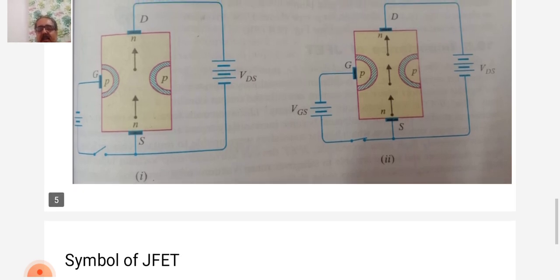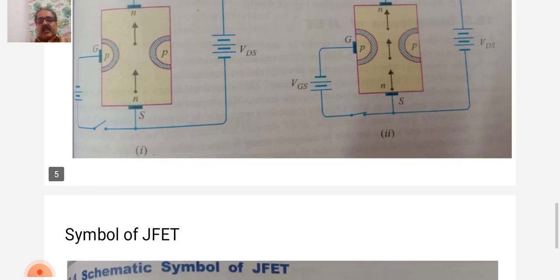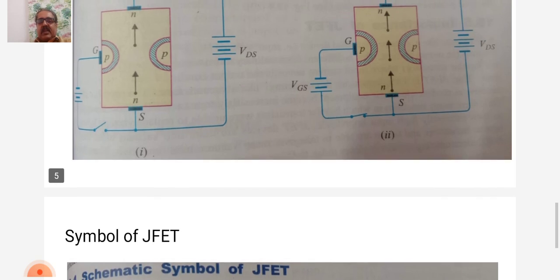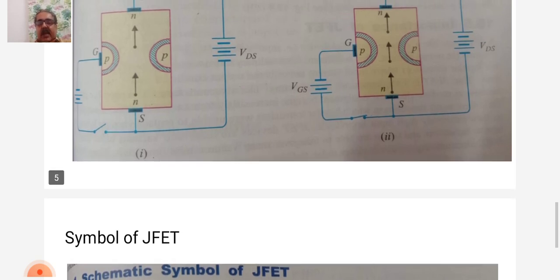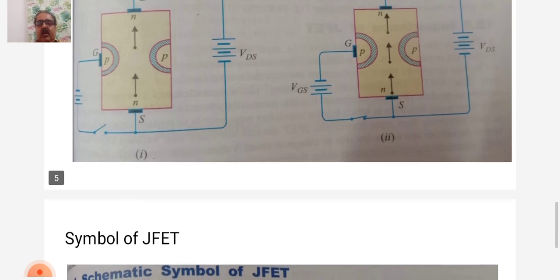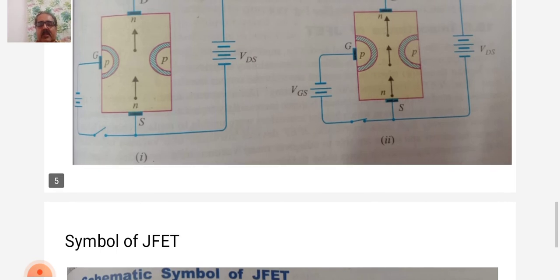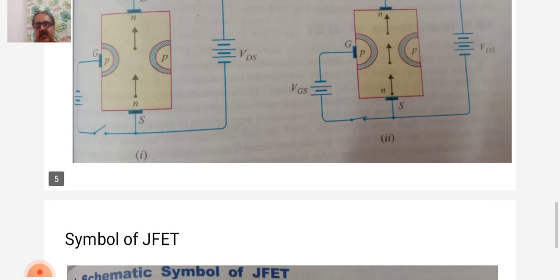It may be noted that P channel JFET operates in the same manner as the N channel JFET, except that the channel current carriers will be holes instead of electrons and the polarities of VGS and VDS are reversed.